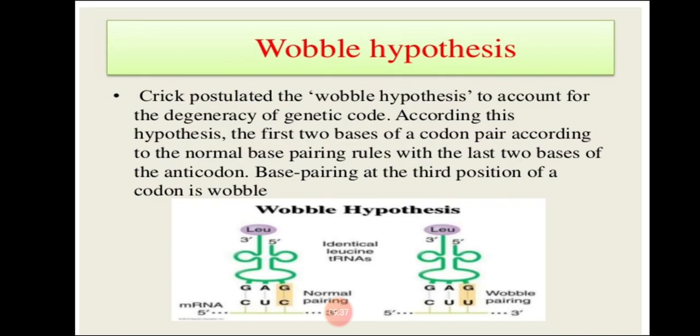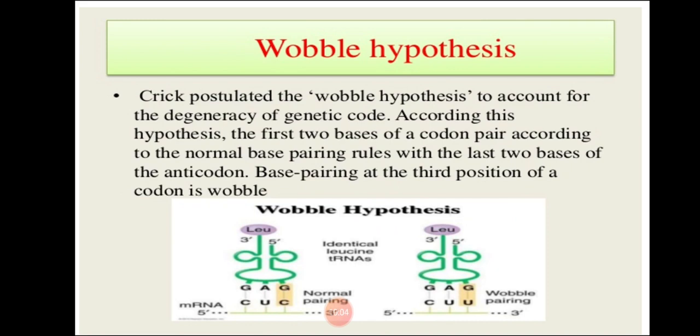This third pairing is called Wobble pairing. When the first two bases are the same and the third pairing is not matching, but the amino acid synthesized is still the same, that is leucine, that means the genetic code is degenerate. This third position is called the wobble position.